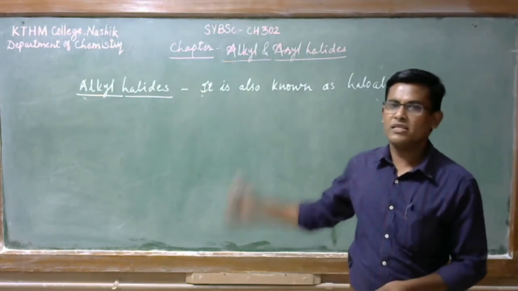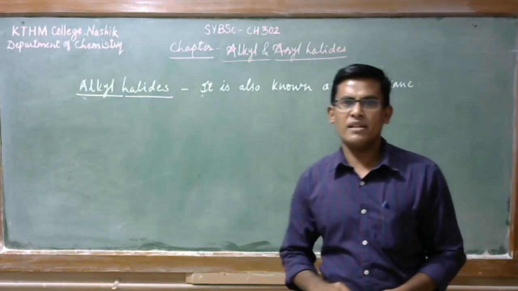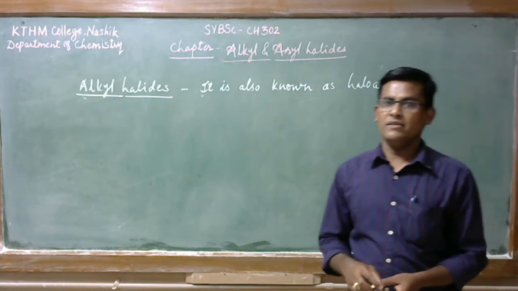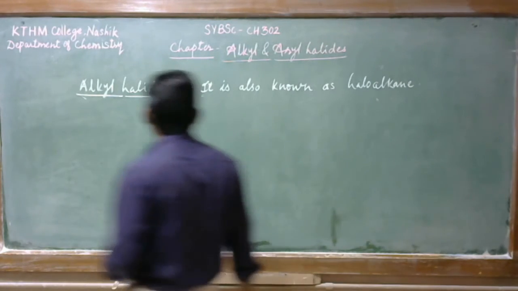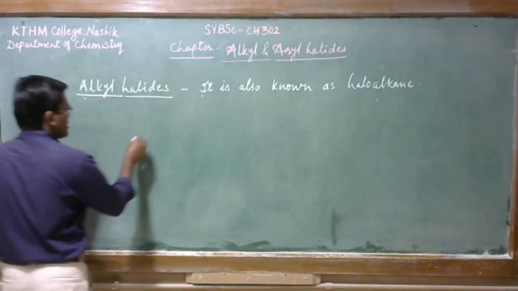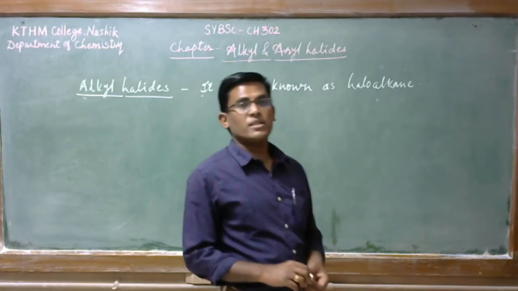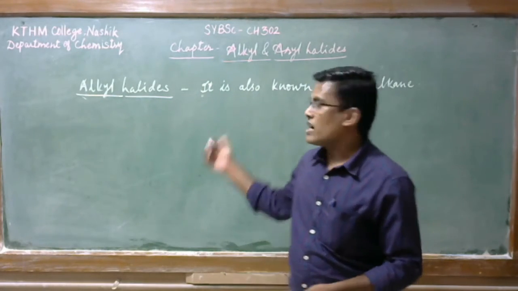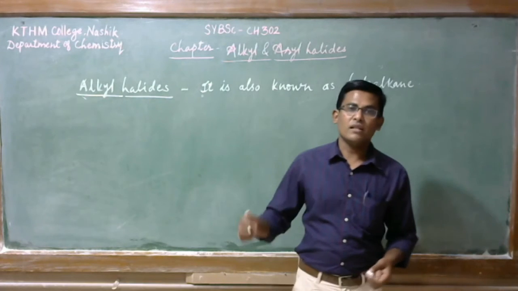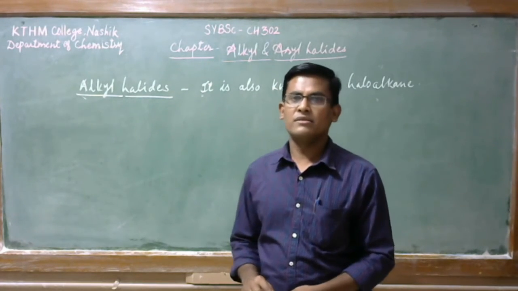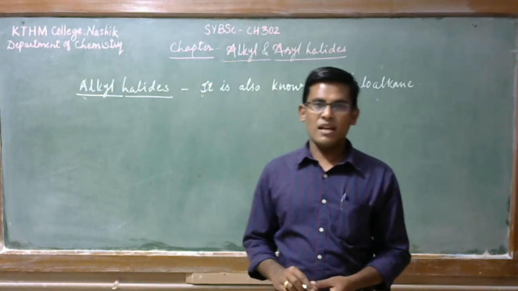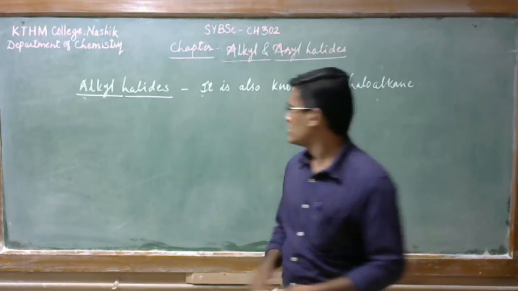This word itself indicates that the alkane contains the halogen. Alkyl halides can be classified based on the attachment of halogen to the alkyl group. So it could be primary alkyl halides, secondary alkyl halides or tertiary alkyl halides.